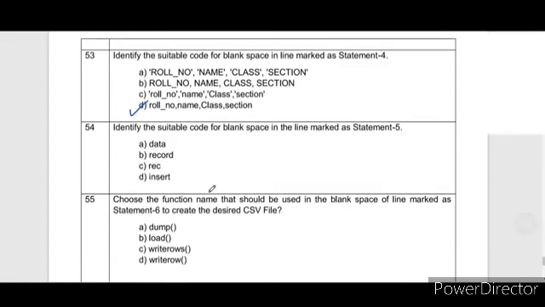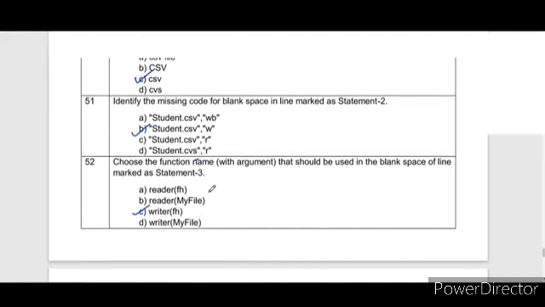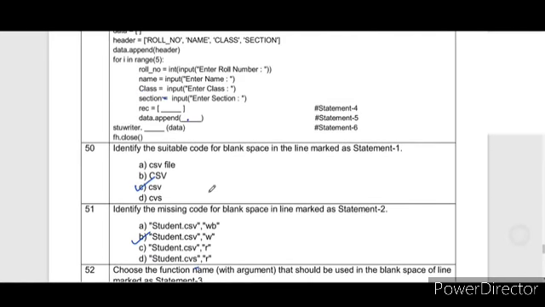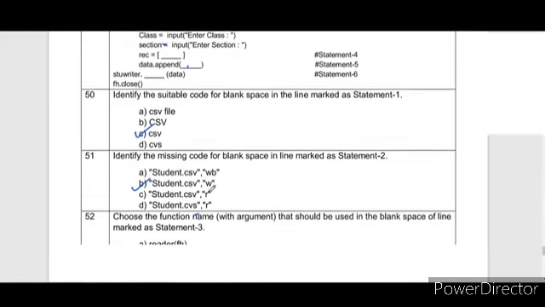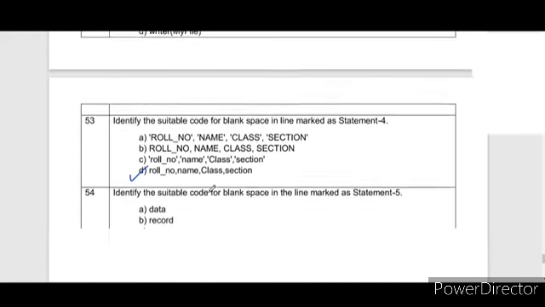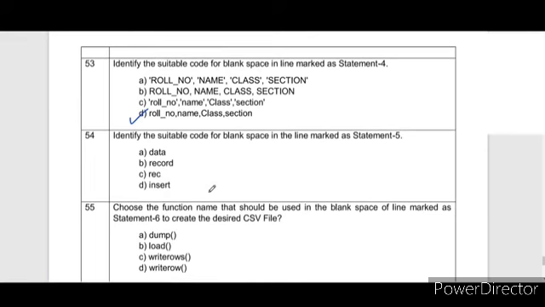Next, identify the suitable code for the blank space in the line marked as statement number 5. Let's see what statement number 5 says. Statement number 5 says data.append. Now we are adding one record. We are appending one record into the nested list, the big list. So here it will be data.append(rec), because rec is a list for a particular single record, which we are adding to the master list.